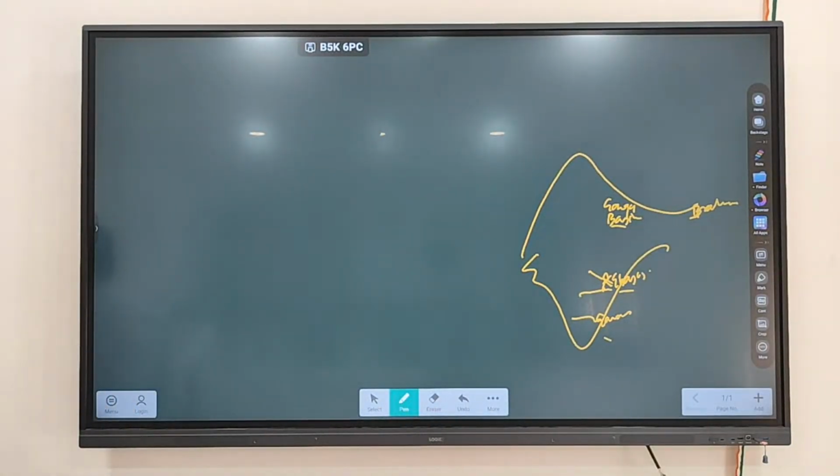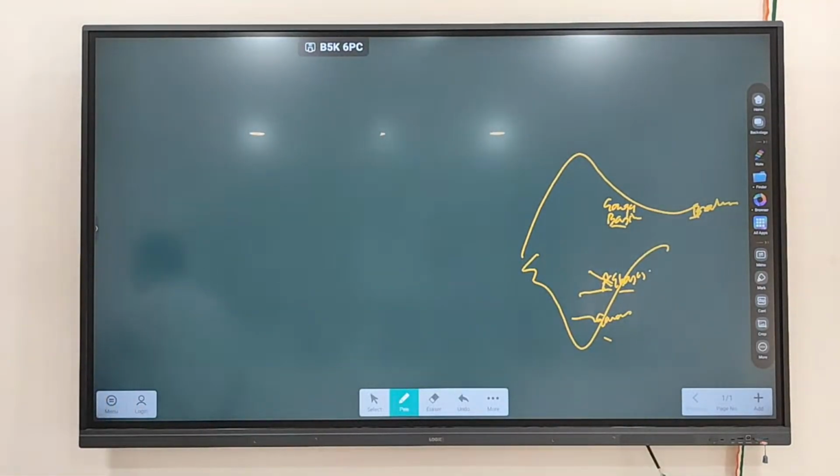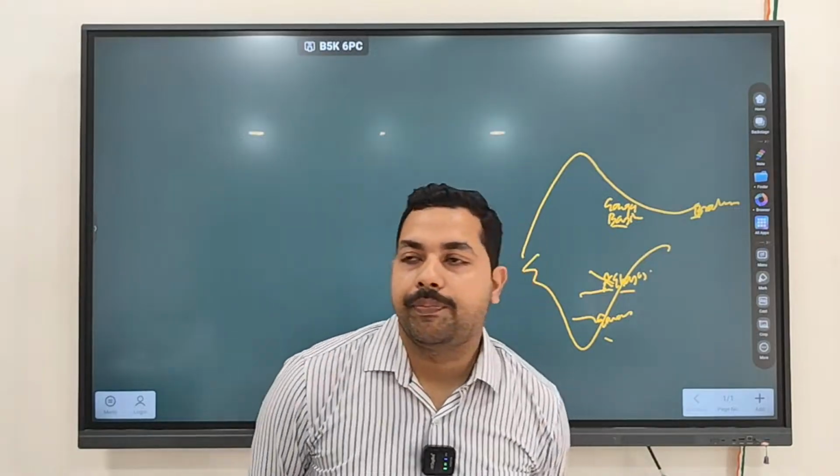Shale gas is found in the Arakan Basin, Ganga Basin, Brahmaputra Basin, Krishna Godavari Basin, Kaveri Basin, Damodar Basin, etc. Clear?